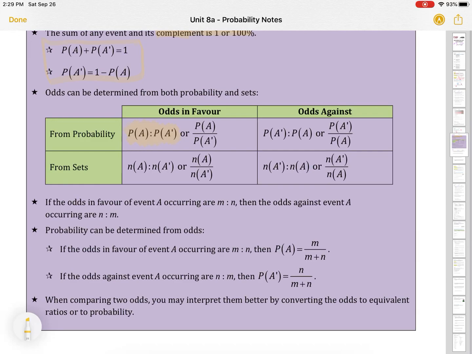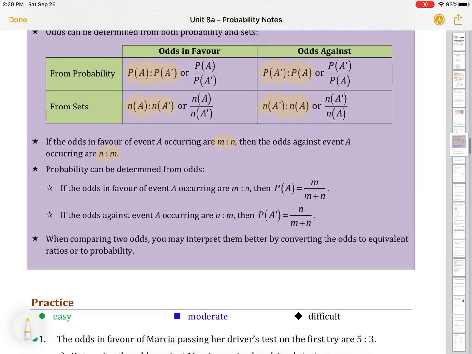So you can use set theory and set notation to help you calculate your odds. And from probability, it's the probability for to the probability against for odds in favor, and it's the opposite for odds against. Or if you use it from sets, it's just the raw numbers for and against.